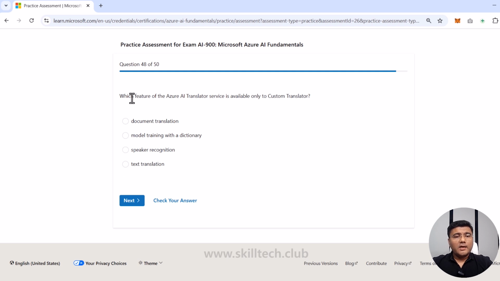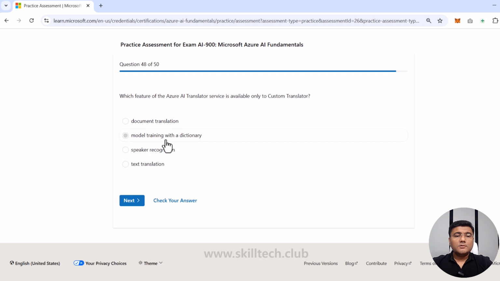Question number 48. Which feature of the Azure AI Translator service is available only to custom translator? Very important question. Well, document translation, model training with dictionary, speaker recognition, text translation. Now, obviously, text translation can be done with any translator. Speaker recognition is something which is part of the speech service. They are talking about translator service only, remember. And then it's asking about custom translator.